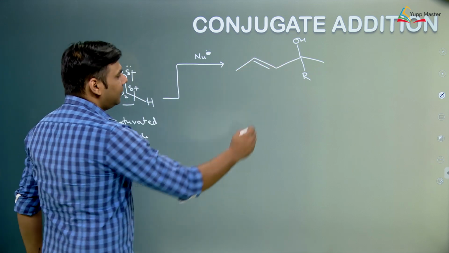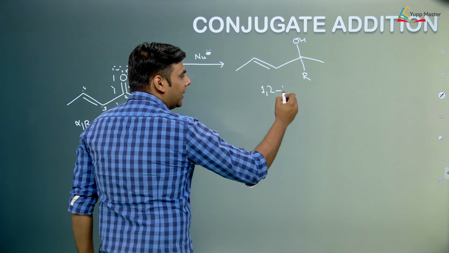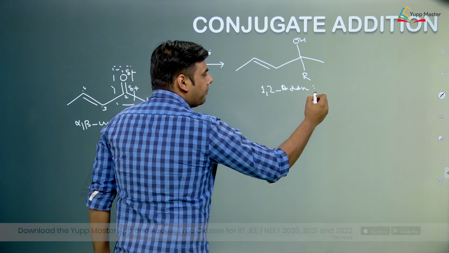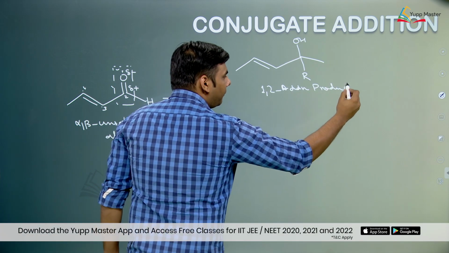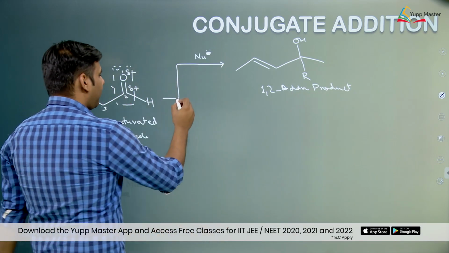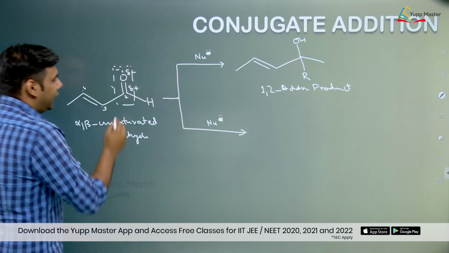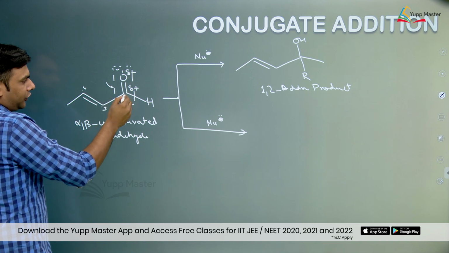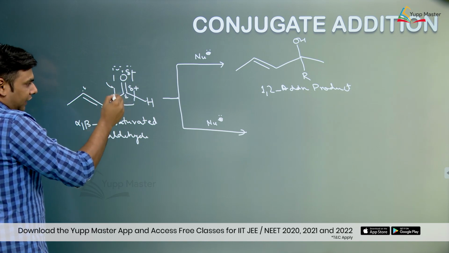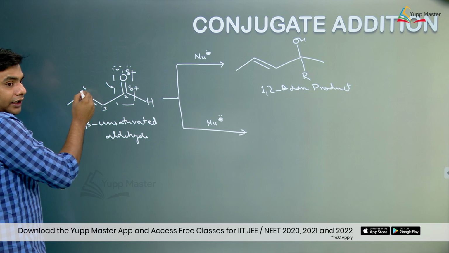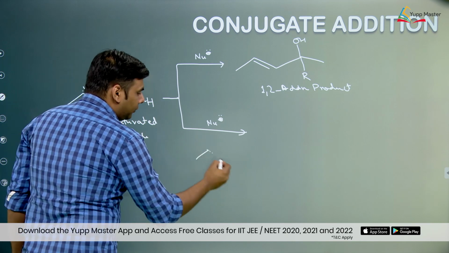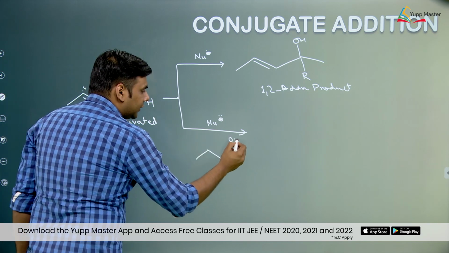So this product is also called the 1,2 addition product, right. Now, one more thing we can do is polarize this pi bond, so there is a positive charge over here. Then carry out a resonance, so the positive charge goes to the 4th carbon. If you carry out the resonance, something like this is formed.